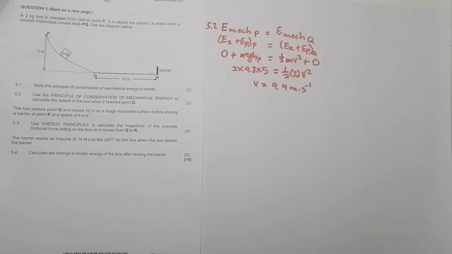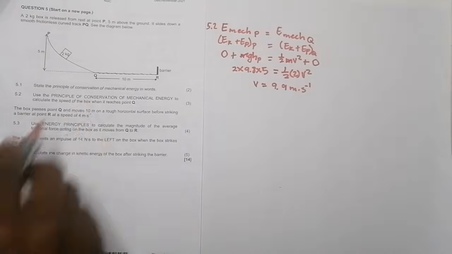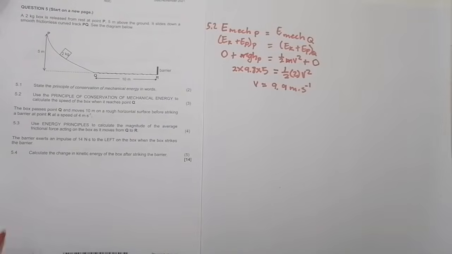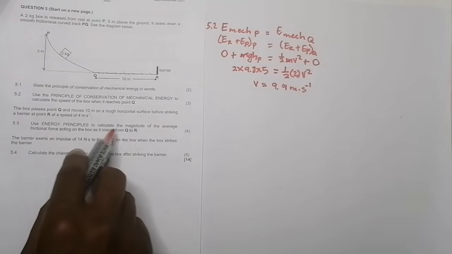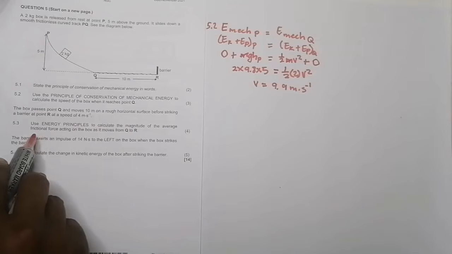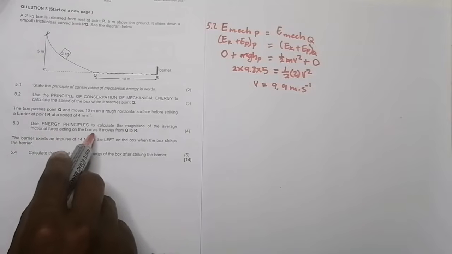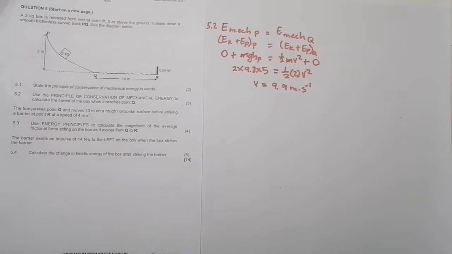Okay, and they say to us, when we know the distance is 10 meters, okay, they say use energy principles to calculate the magnitude of the average frictional force acting on the box as it moves from Q to R. Now, I want you to please note, in this case, we can use the work energy theorem, okay?